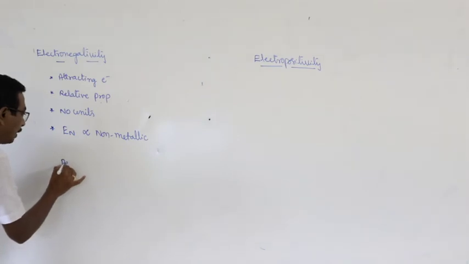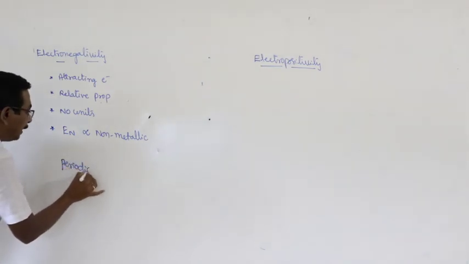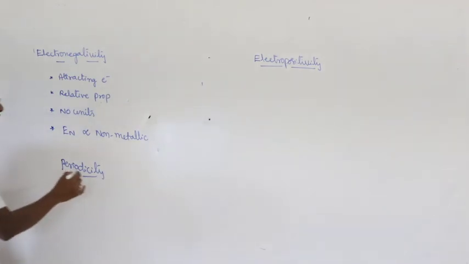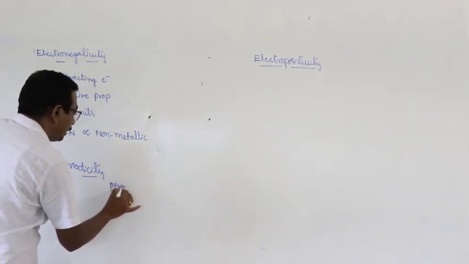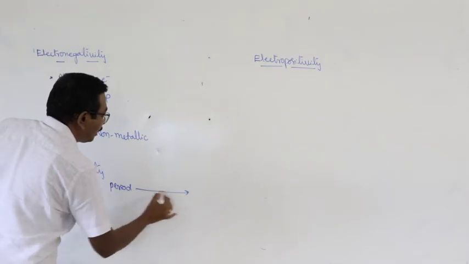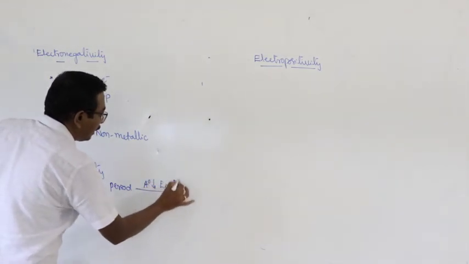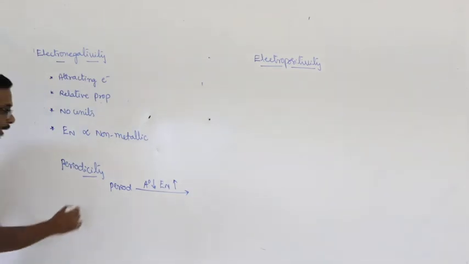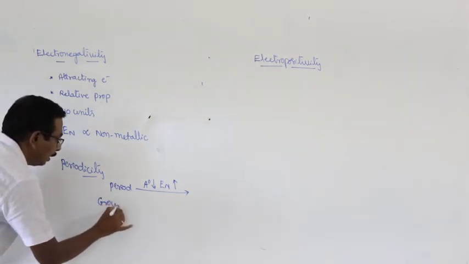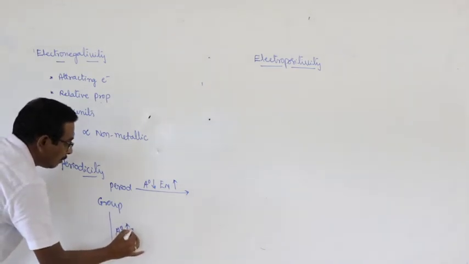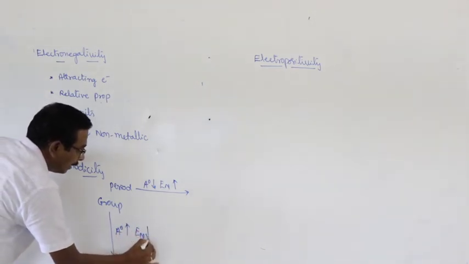Okay. What about the periodicity of electronegativity? In a period, from left to right, as atomic radius decreases, electronegativity increases. And in a group, as we move from top to bottom, with increase of atomic radius, electronegativity decreases.